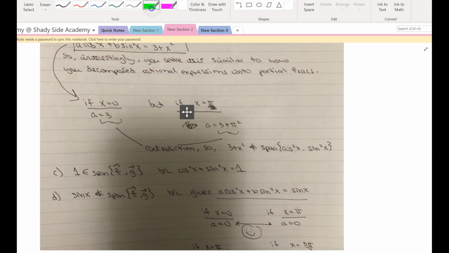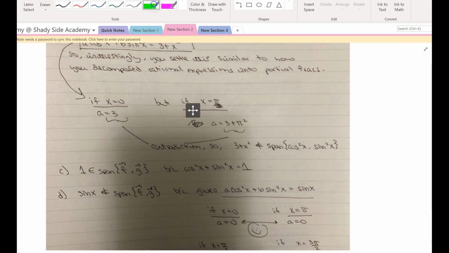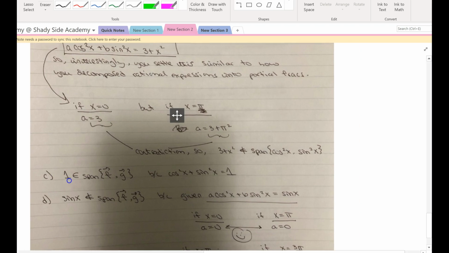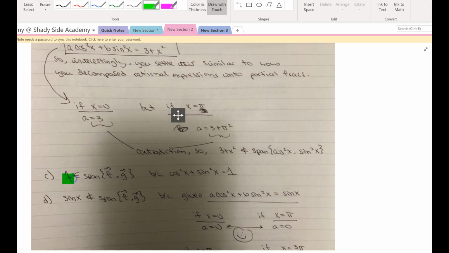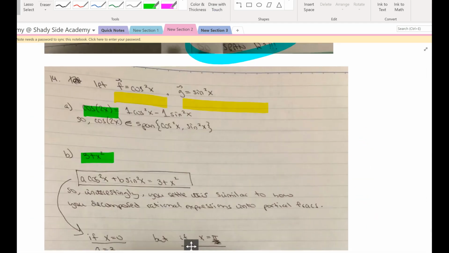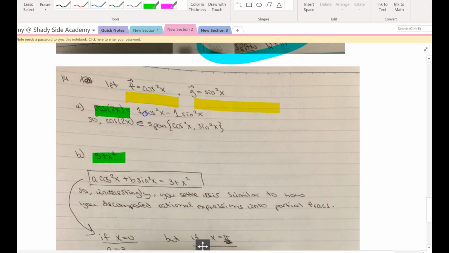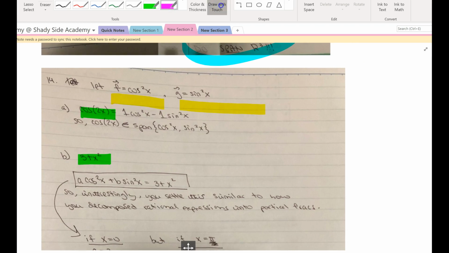Okay, so let's take a look at some of these, and these are fairly straightforward. I mean, all of linear algebra, at least your exposure to it, is pretty straightforward. The math per se isn't really that nitty gritty, okay? Well, the cosine double angle, back in the days of trig, is just 1 cos squared x minus 1 sine squared x. So right away you see that cos 2x is in fact a linear combination of f and g. So cos 2x is an element of the span. Look at my notation here, okay? So cos 2x is included in the span of cos squared and sine squared.